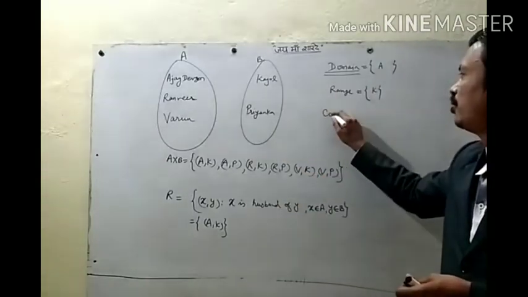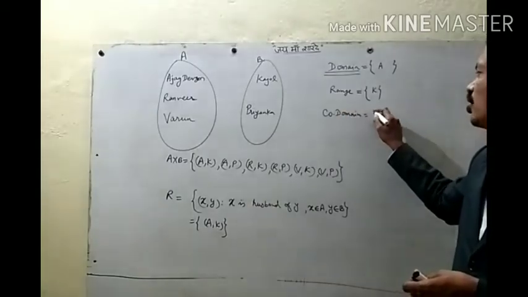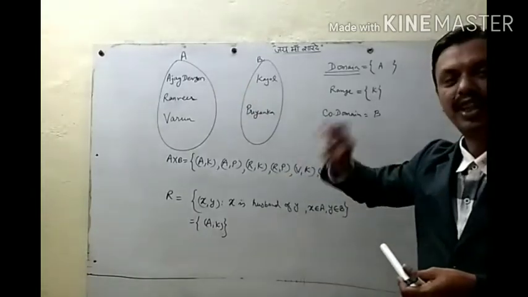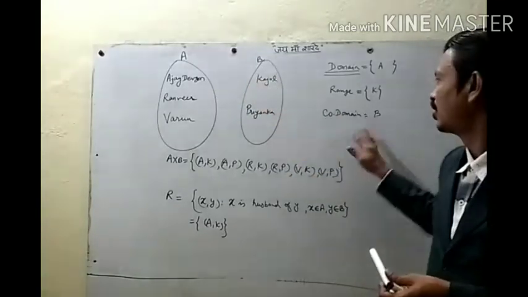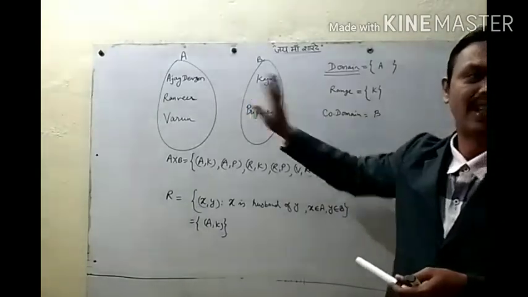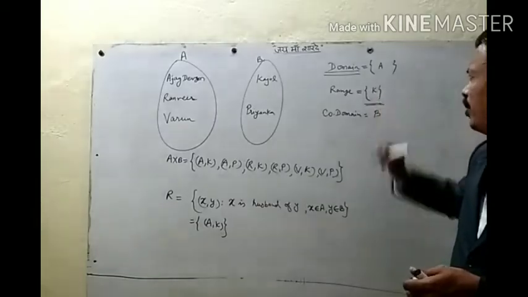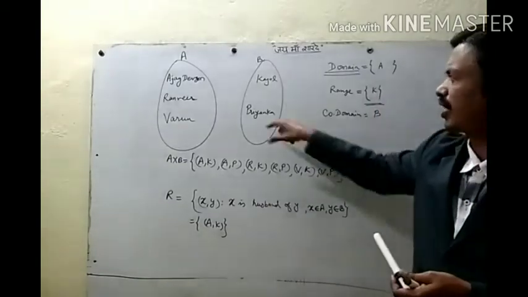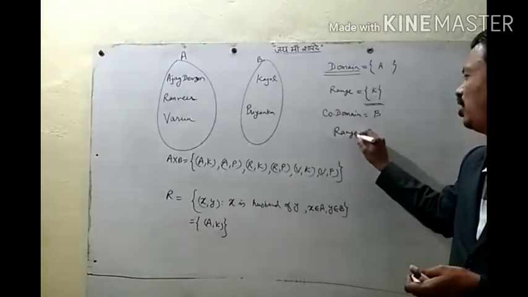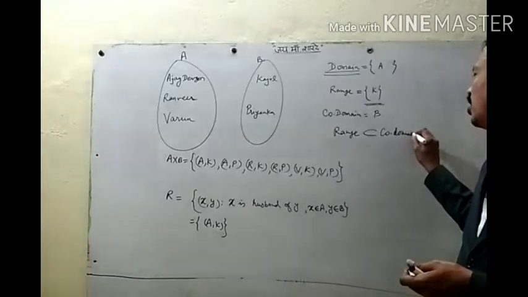Then one more term we have: codomain. We have defined a relation from A to B, so the second set B is our codomain. The complete set B is the codomain of this relation. If you see this range, this element K is in the second set B, so range will always be a subset of codomain.